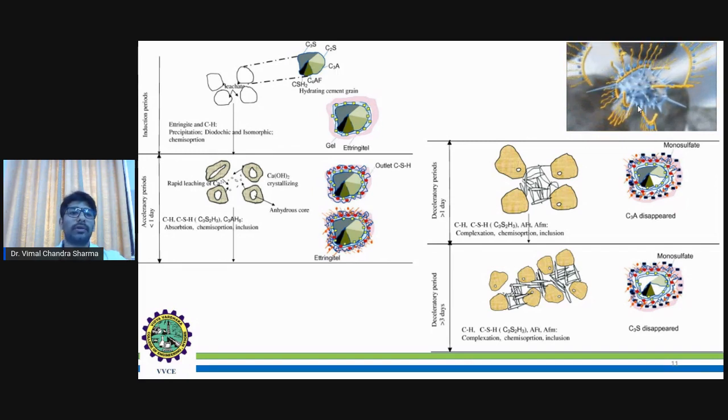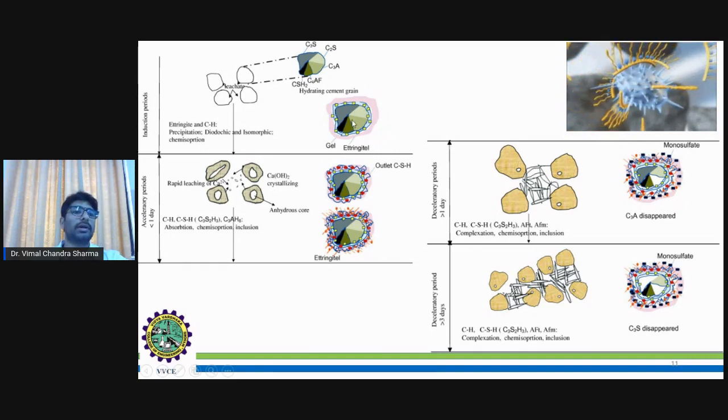During this process, a lot of energy or heat will be produced. As you can see here, ettringite is formed when the cement is mixed with water, through the bond between CH and water. This is the process of ettringite formation.